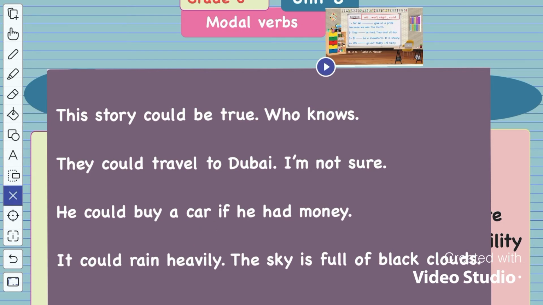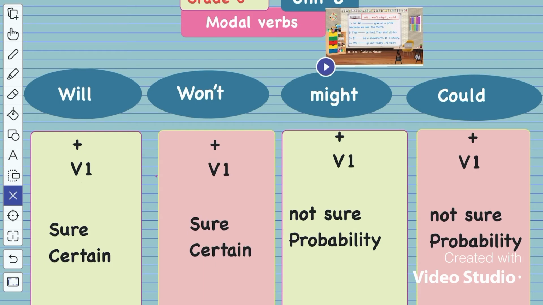But if I am sure of something, I will use the modal verb will or won't. Again, will, when you are sure of doing something in the future, you will use will. Won't, if you are sure of not doing something in the future, you will use won't. Might, if you are not sure of something, so you will use might.